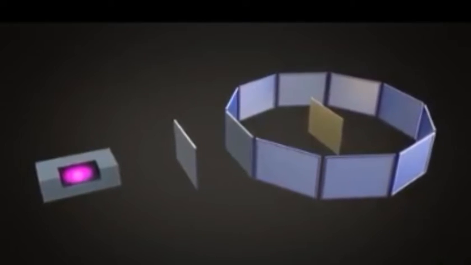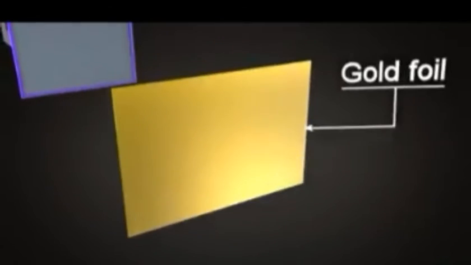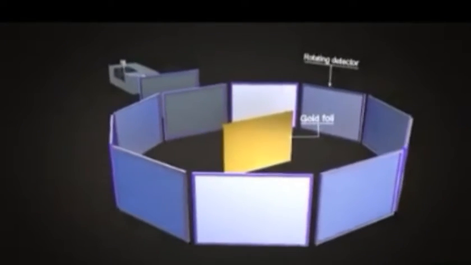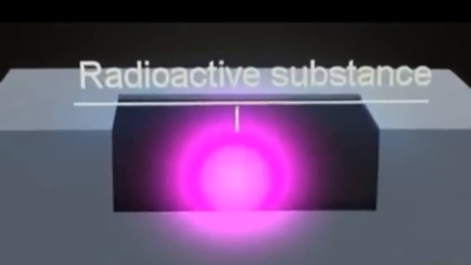The setup of the experiment consisted of a big lead box with a hole, on one of its walls a slit, a thin gold foil, and a rotating detector at the end. Inside the lead box, a radioactive substance rich in alpha particles was kept. Now let us see the experiment.